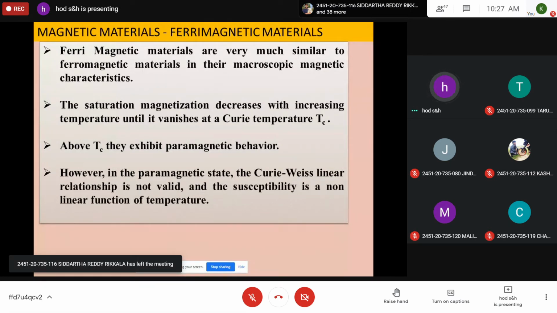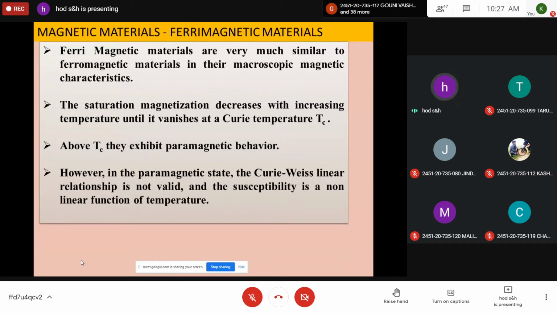Examples are ferrous oxide, that is Fe3O4, NiFe2O4, and so on. And the relation between susceptibility and temperature is a non-linear relation, and it won't follow the Curie-Weiss law. It is material specific. For different materials, this behavior will be different. So these materials are called ferrimagnetic materials.